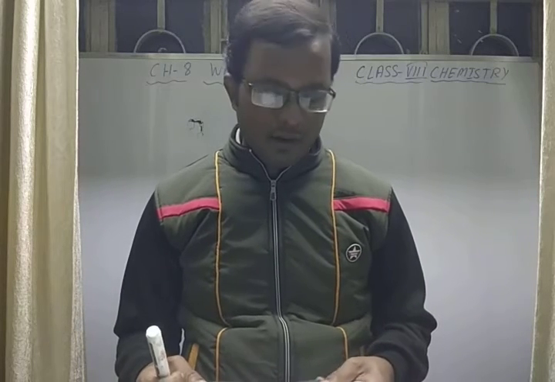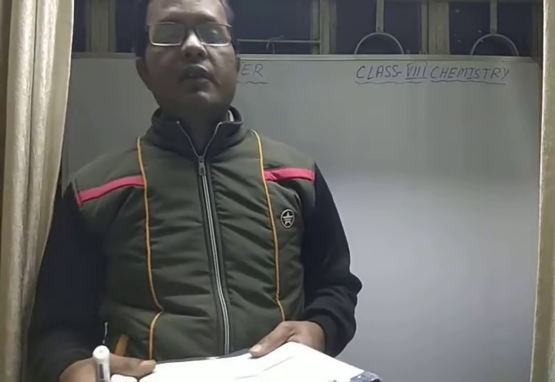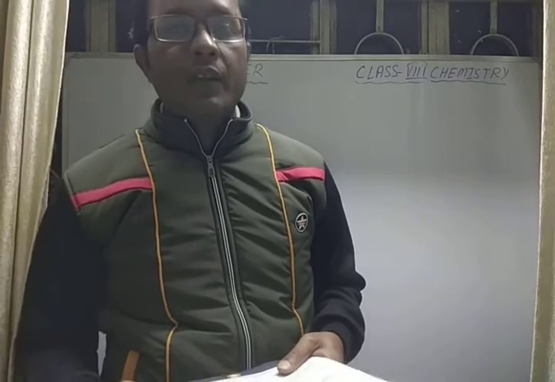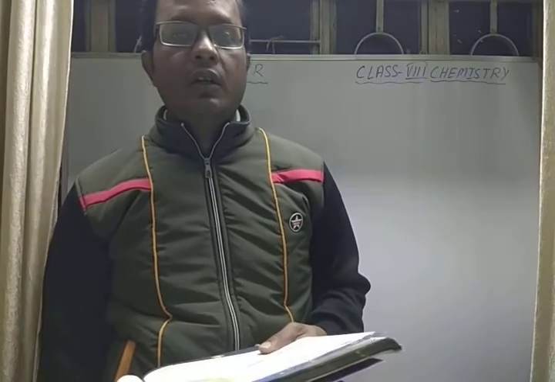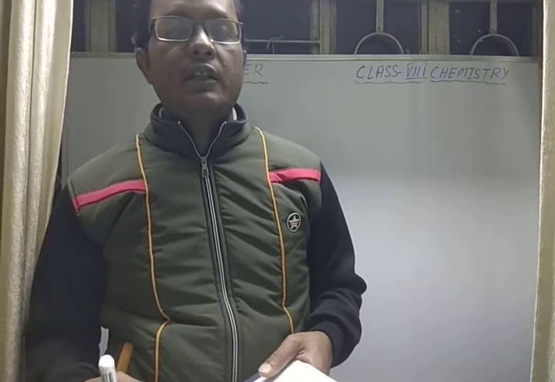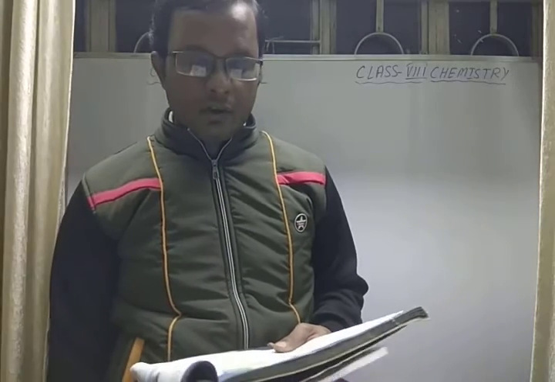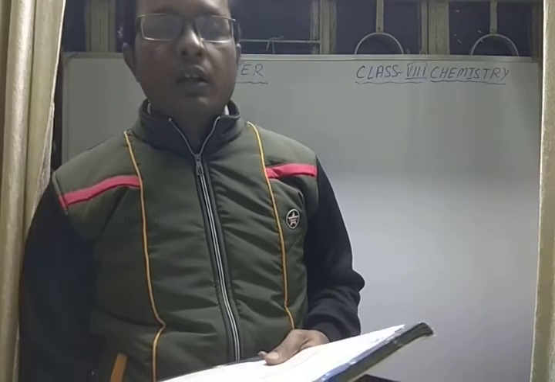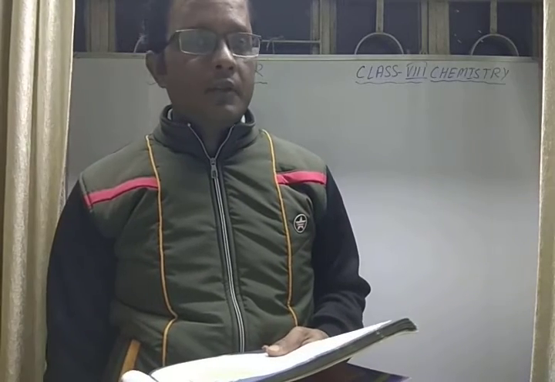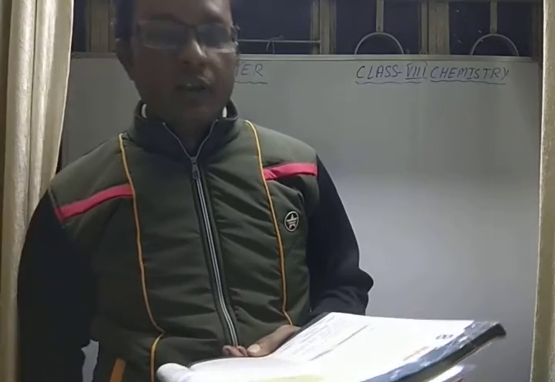So very important. Sources of water, you know. The main source of water is the rainwater, the purest form of water. The rainwater goes to the different water bodies like ponds, lakes, rivers. These rivers go and fall into seas and oceans also. But rain is the primary source of water, the ultimate source of water, and it's the purest form of water. It is distilled water, but it cannot be consumed.